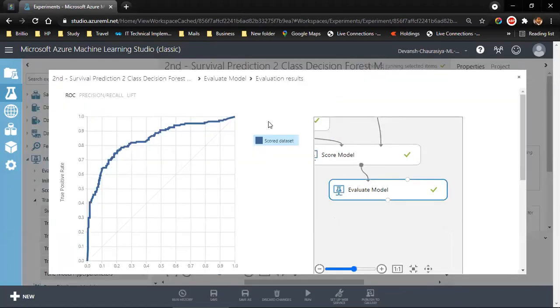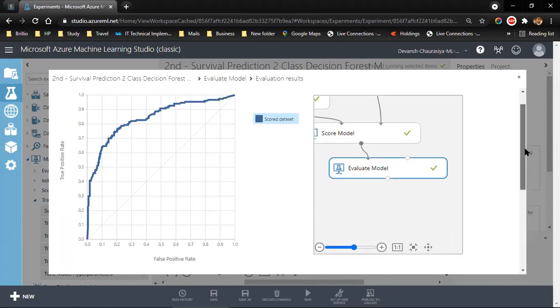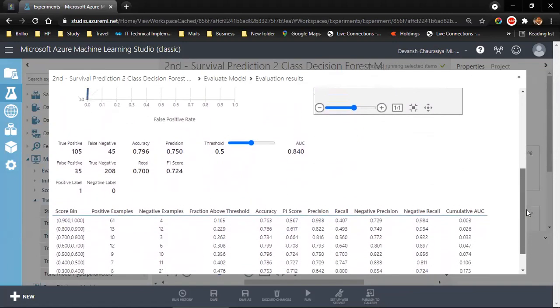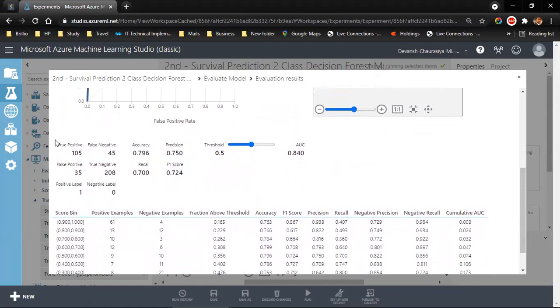Now you see this area under the curve, and okay, this is our confusion matrix. True positive, we expected them to survive and they survived. We expected them to not survive, and they actually did not survive. We expected them to not survive, they survived.